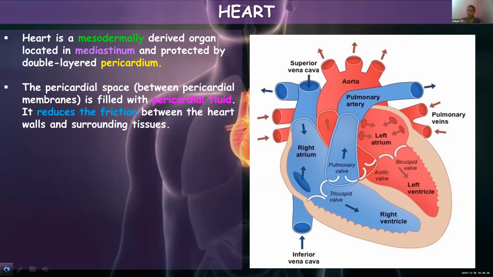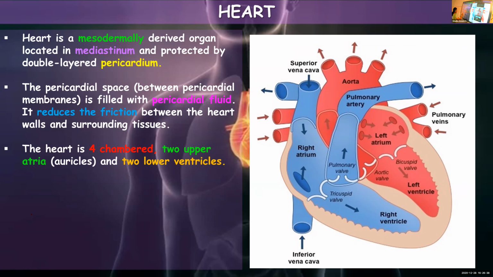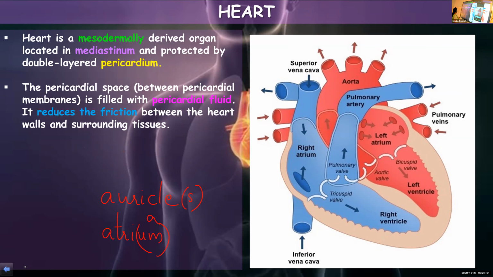Upper chambers are atria. Atrium is singular, or we can even call it as auricles. In my school days, I learned it as auricle, but now it is given in the textbook as atrium. Auricle also you can say, it's not wrong. Atrium singular and atria plural. So 2 upper chambers, you call it as atria, and 2 lower chambers, you call it as ventricles.